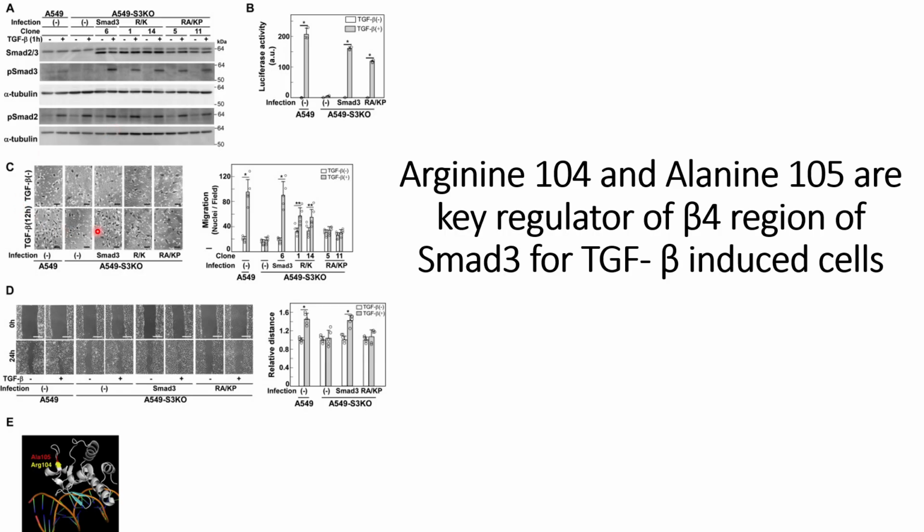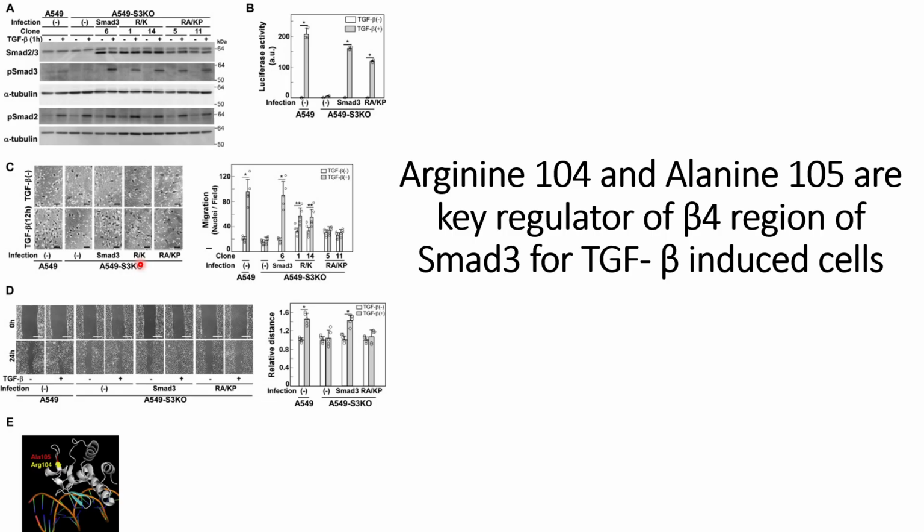They checked the cell migration capabilities in panel C, where they can see that the wild type cells have more migration after the cells are induced with TGF-beta for 12 hours, but knockout cells do not have much change in migration with and without TGF-beta. But when Smad3 is introduced into these knockout cell lines, they see that migration is there, or proliferation also seems to be there.